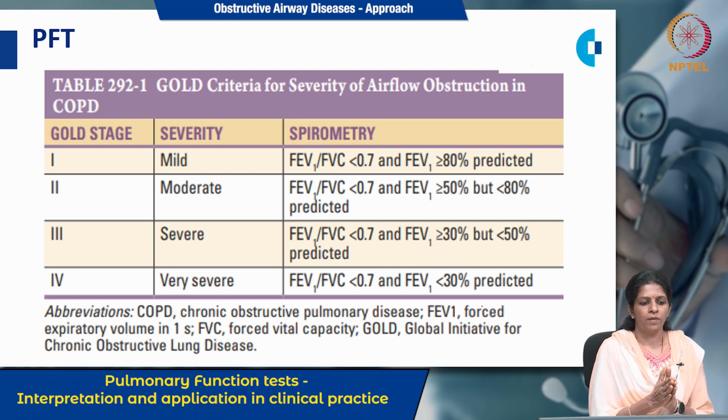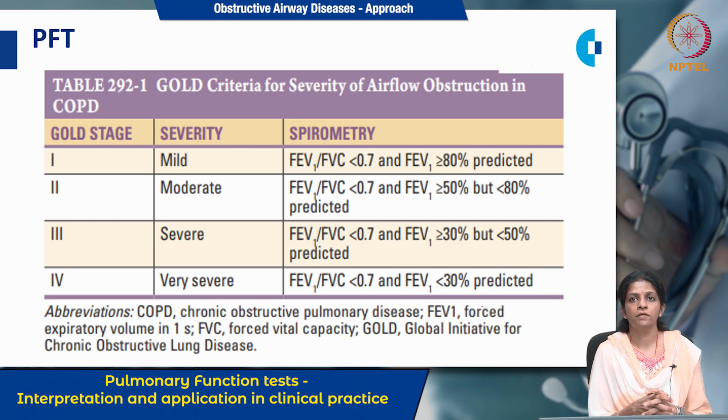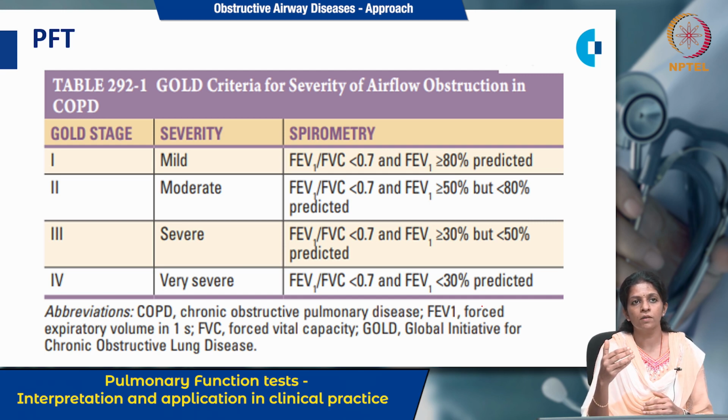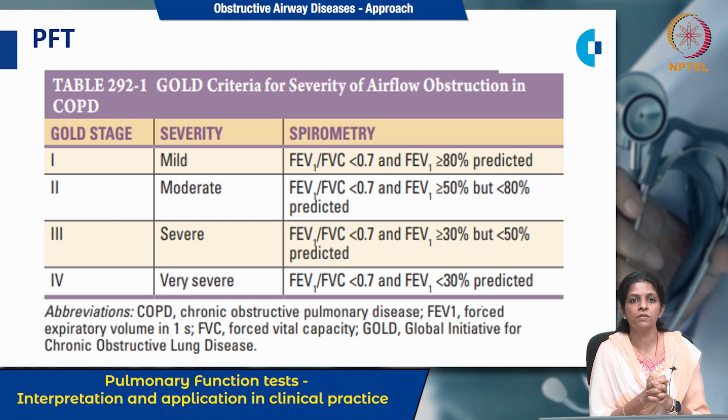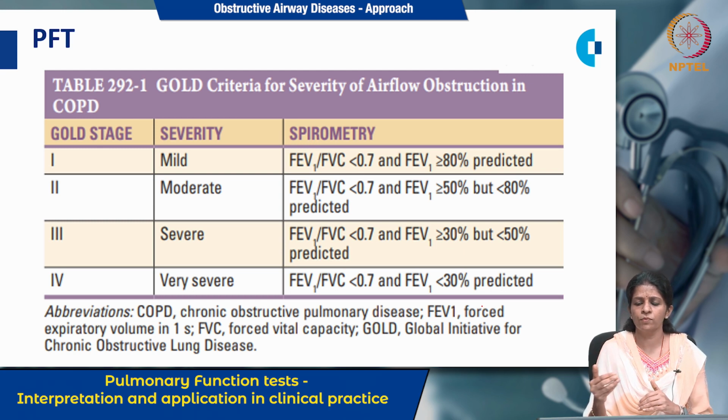For diagnosing, we use the pulmonary function test, and the GOLD criteria for severity of airflow obstruction in COPD. These are the criteria with which, using pulmonary function tests, we diagnose COPD. It has been divided into stage 1, stage 2, stage 3 and stage 4, that is mild, moderate, severe and very severe. The values we use are forced expiratory volume in 1 second, FEV1, and the ratio of FEV1 with forced vital capacity. This FEV1 by FVC ratio remains constant, that is less than 0.7. Only the forced expiratory volume you have to compare with the predicted value.